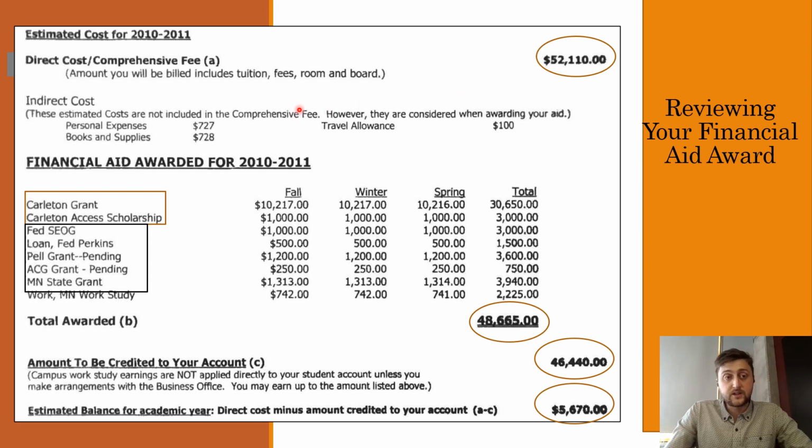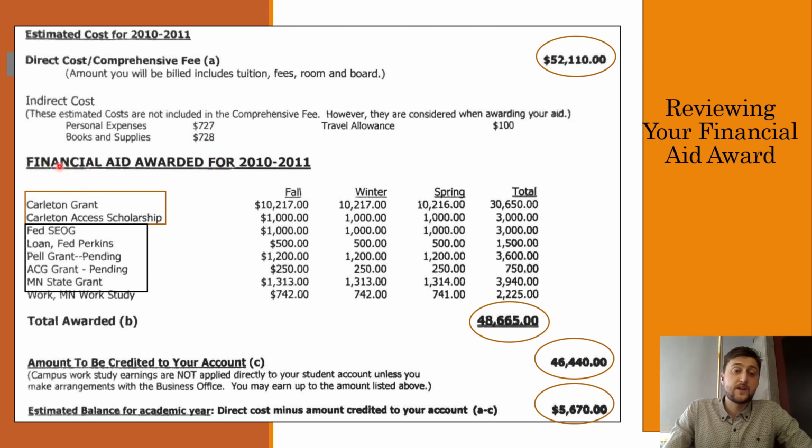In addition, they also are going to point out an indirect cost. So these would be things that aren't as similar student to student. It's going to be a little harder for the school to predict, but they still want to let you know about them. So for example, books and supplies is $728 here for your student. That might be more like $300, right? Depends on your classes, depends on what you need. So that's the cost up here.